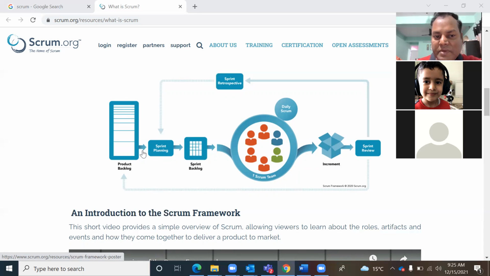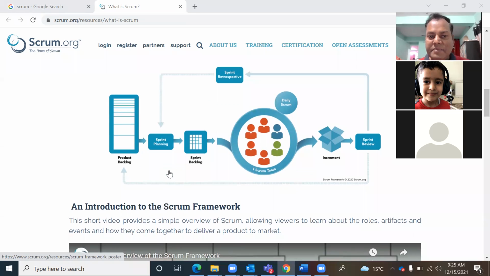Okay. Second thing is sprint planning. We already discussed the sprint planning meeting. The entire team sits together and discusses the functional and technical aspects of the sprint. If they face any challenge or issue, they discuss it with the product owner, and in the sprint planning meeting they also estimate the tasks in terms of story points.